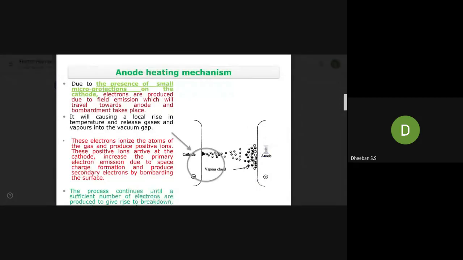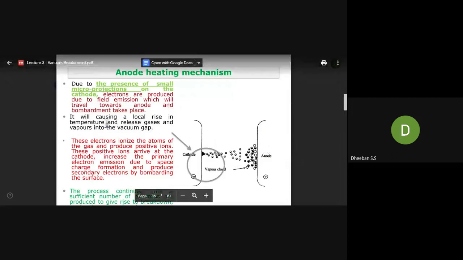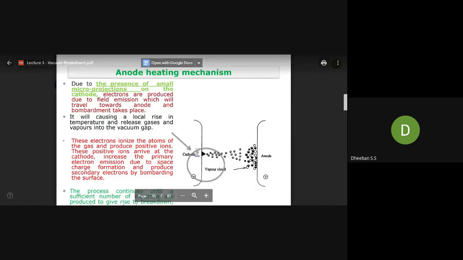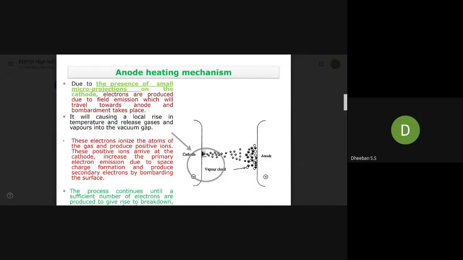That's what they're saying. This will cause a local rise in temperature and release gases and vapors into the vacuum gap.